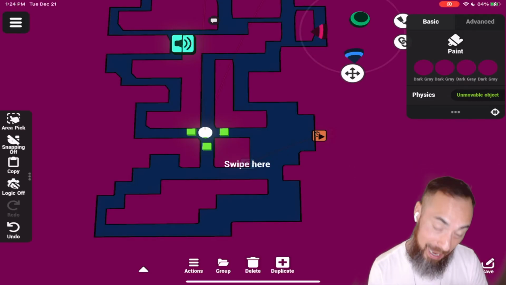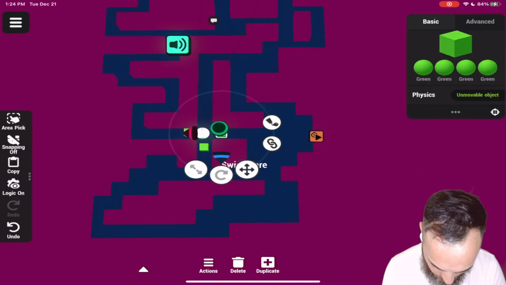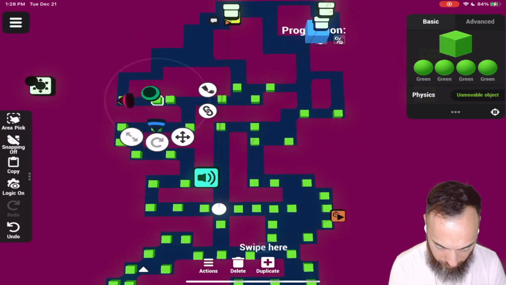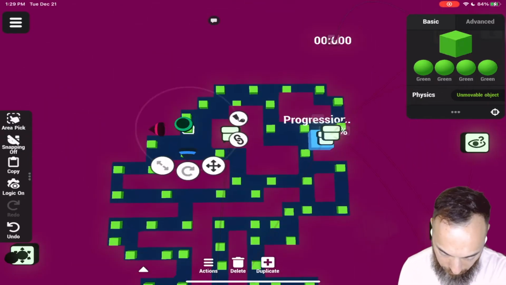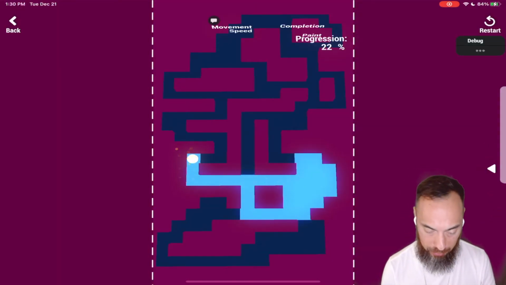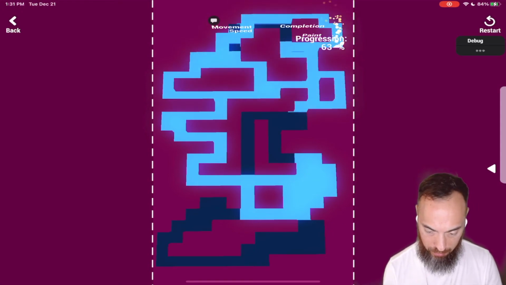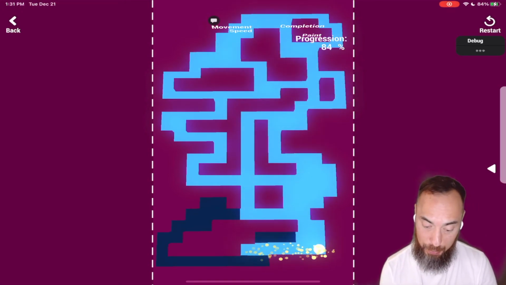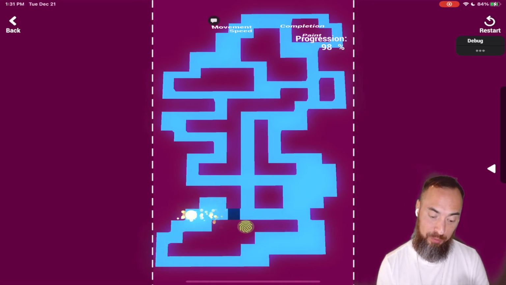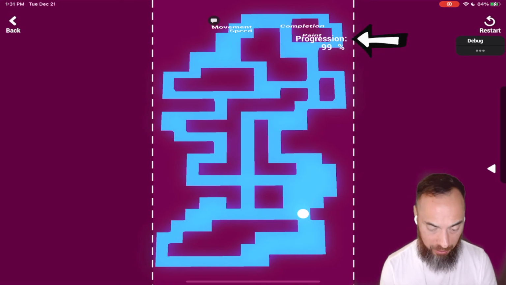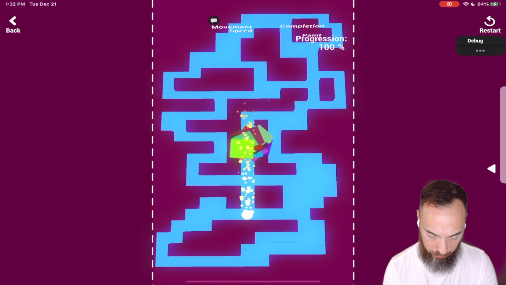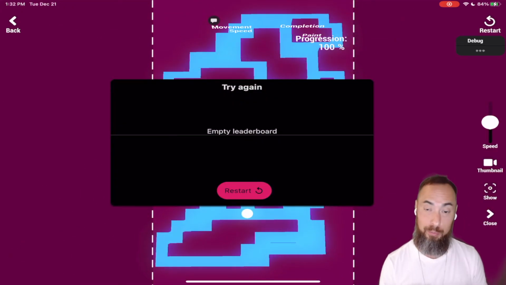Now it looks good. Let's go add 97 more green blocks. And let's play test level 2. I got 100 invisible green cubes set up. Having other people playtest your game is also a great way to see where they get stuck and what improvements you can make. We got 99, missing 1. Level 2 is complete. Let's save it.